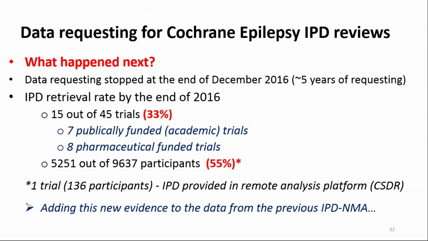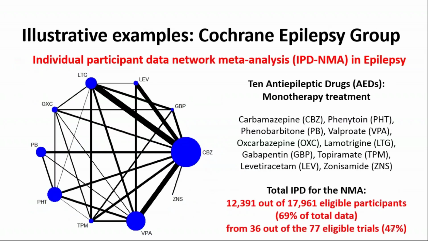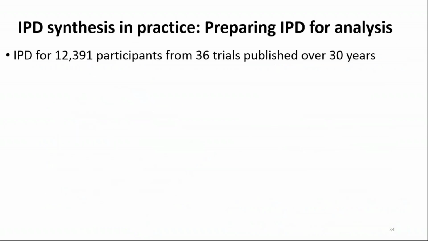And for one of those trials, with 136 participants, the IPD was provided to us in the remote analysis platform. And then adding in this new evidence to the data that we previously had brought us up to data for 12,391 out of 17,961 eligible participants, so 69% of the total data from 36 out of the 77 eligible trials. So we had data for over 12,000 participants from 36 trials, which were published over a 30-year period.